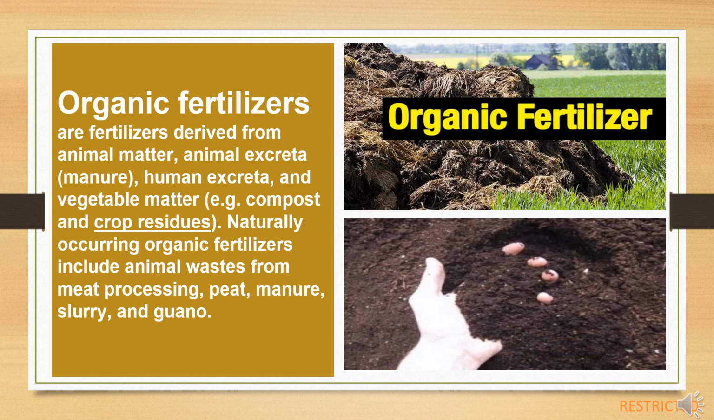Now organic fertilizers. Organic fertilizers are the fertilizers which are derived from animal matter, animal excreta like manures, human excreta and vegetable matter, which is the compost and crop residue. Naturally occurring organic fertilizers include animal wastes from meat processing, peat, manures, slurry and guano.